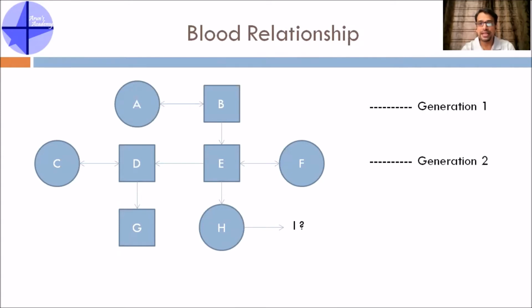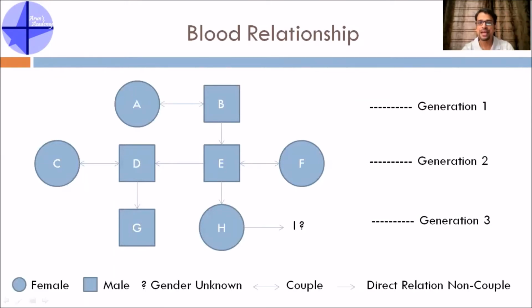Now every level is one generation. In this there are 3 levels, so you can consider them as 3 different generations. A and B are the top generation or oldest, G, H and I are the youngest generation. Now there are some nomenclatures I've given at the bottom. Circle stands for female, square stands for male, question mark means gender unknown, double arrow mark means couple, and single arrow mark is a direct relationship, non-couple. Any direct relationship, but it is not a couple.